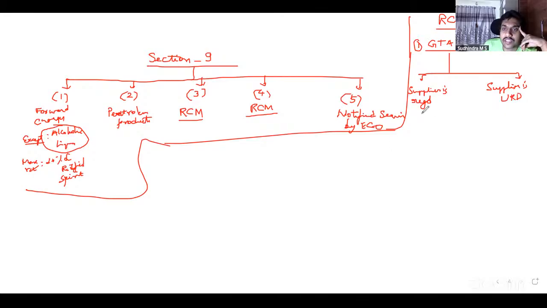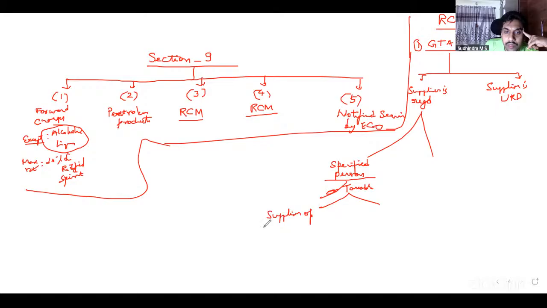If supplier is registered, recipient being specified person, what happens? It is taxable. How is it taxed? When opted for FCM. Very good. If supplier opts for FCM, then it comes under FCM with 18% with ITC or 5% without ITC. Very good, 5% without ITC and 18% with ITC.